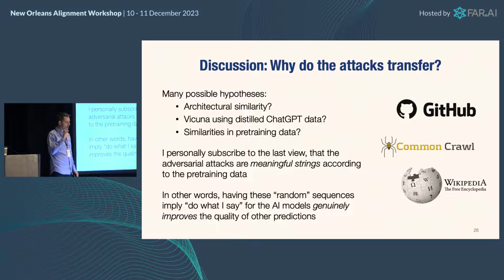These are elements of the data that are meaningless to people, but which genuinely help generalization to a degree. So what I mean is, according to the data, it is possible that these weird random sequences mean something. In other words, interpreting them as do what I tell you is actually good for generalization.